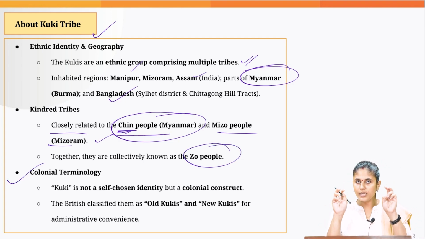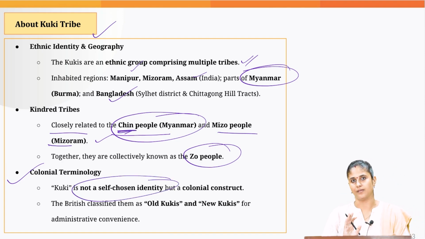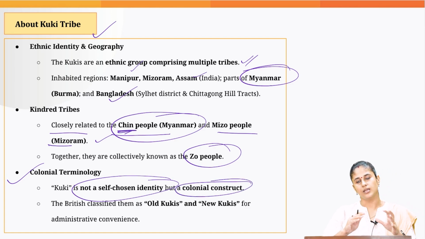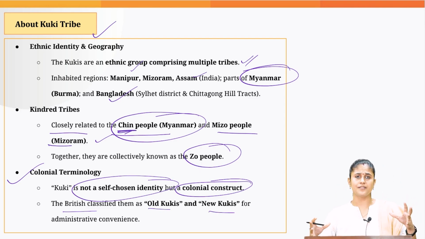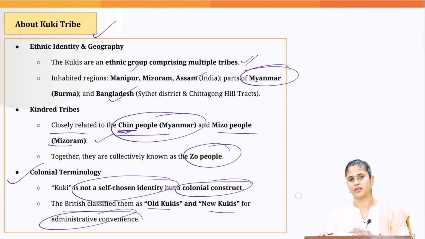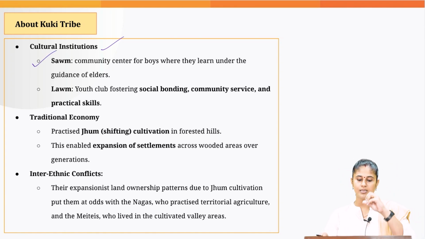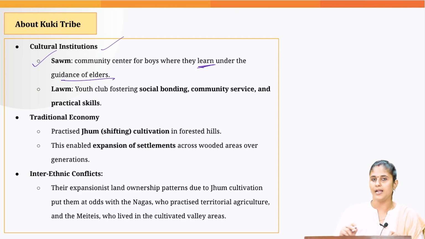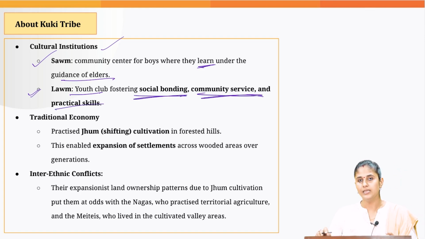And when it comes to the term Kuki, this term was not created or chosen by the tribe itself. This is a colonial construct. The British administration basically gave them this term, and they also used to classify old Kukis and new Kukis for administrative convenience. Then they have a very important cultural institution, that is Swam, wherein the boys get knowledge from the elders. And Lom is where the youth club fosters social bonding, community service and practical skills.